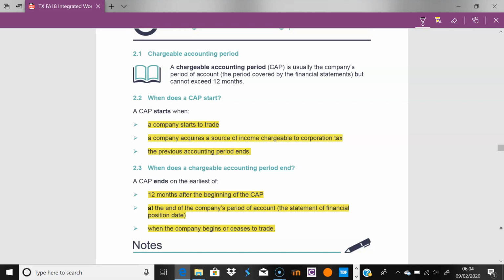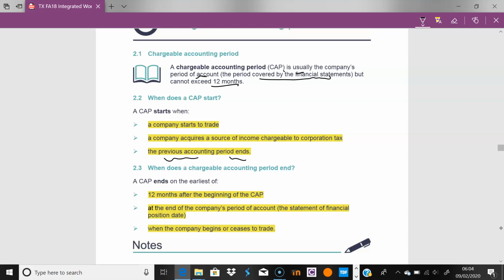Which makes it quite straightforward. A chargeable accounting period is usually the company's period of account, the period covered by the financial statements. As I said earlier, it cannot exceed 12 months. When does it start? It starts when the company is registered, typically to start trading. The next period will start when the previous accounting period ends. It is also possible that it starts where the company has already started trading but has not quite registered.